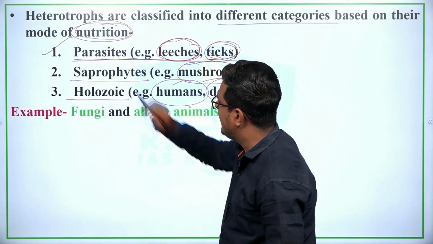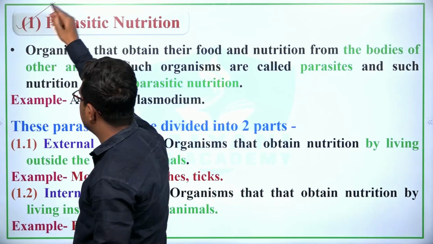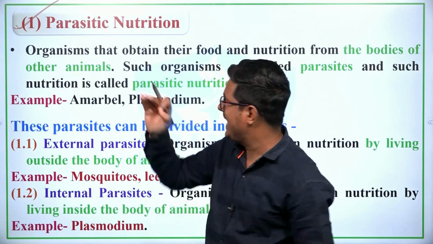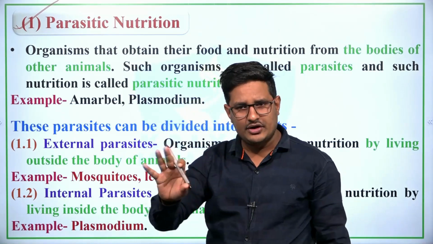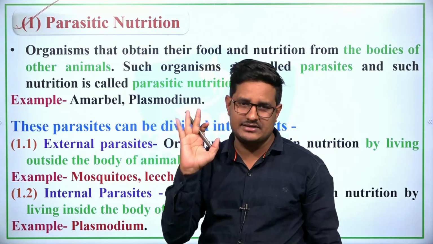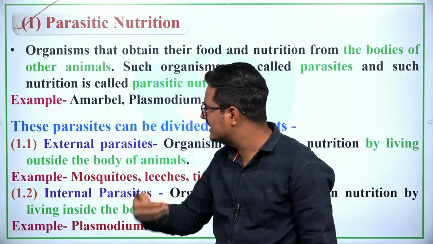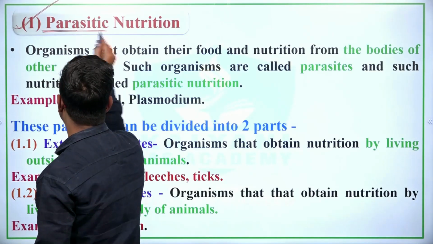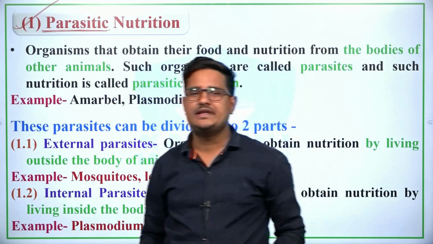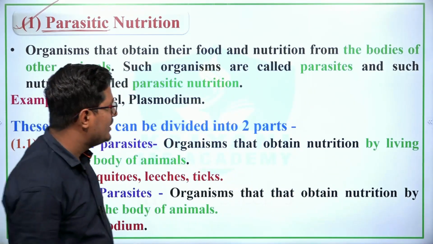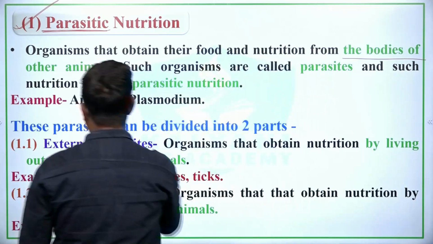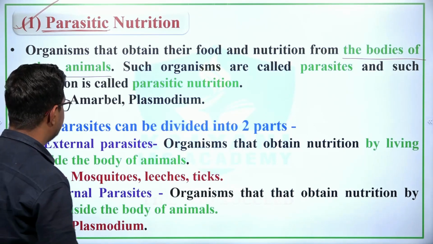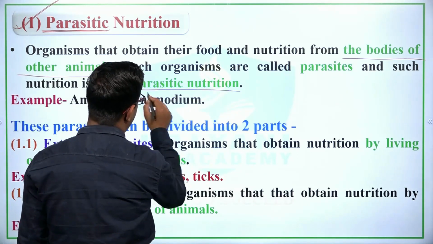Now let's study the parasites. What is parasitic nutrition and what are parasites? There is a little bit of difference between parasitic nutrition and parasites, but don't worry, if I use a single definition, you can sense the other definition as well. So what is parasitic nutrition? Organisms that obtain their food and nutrition from the bodies of other animals are called parasites, and such nutrition is known as parasitic nutrition.